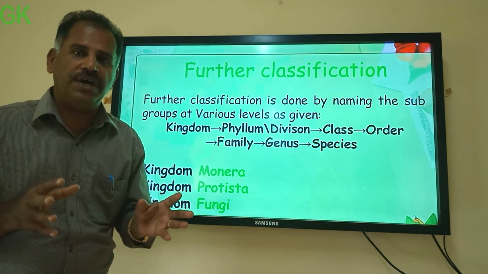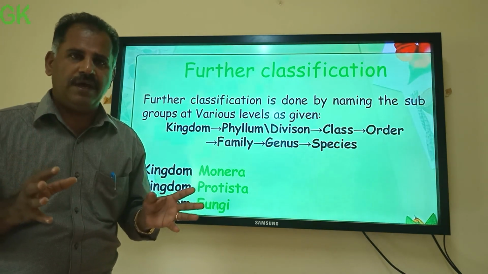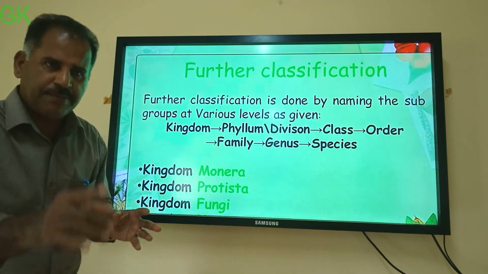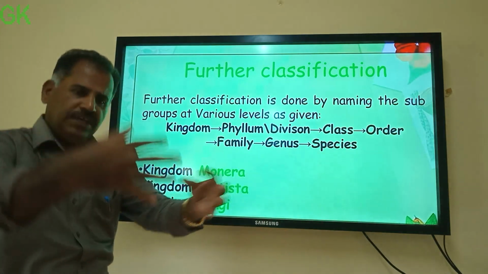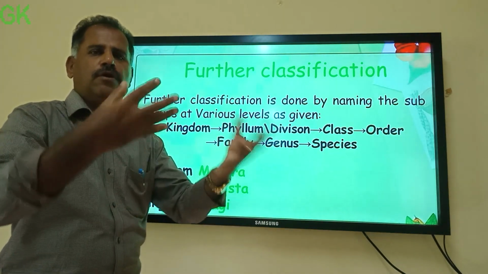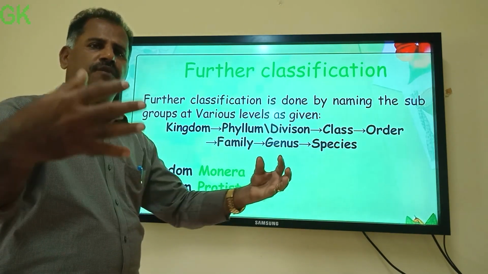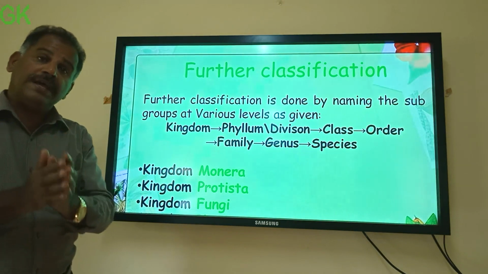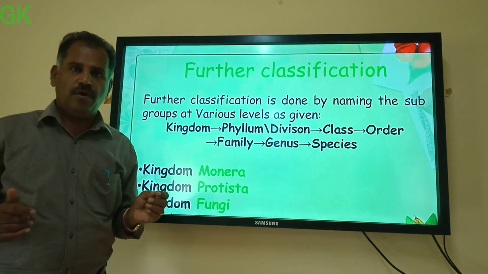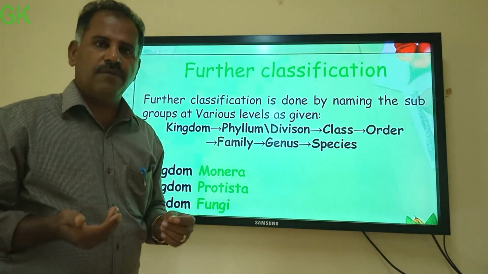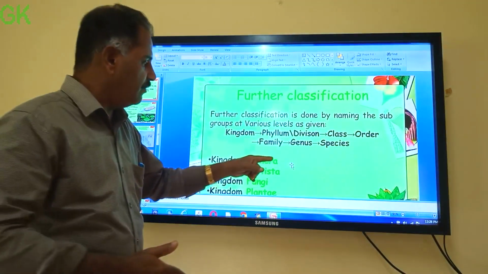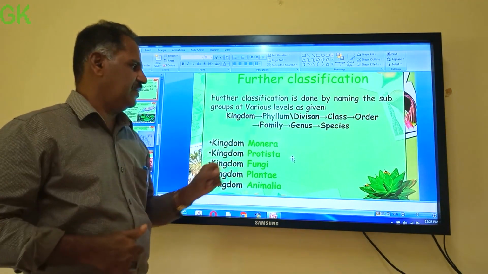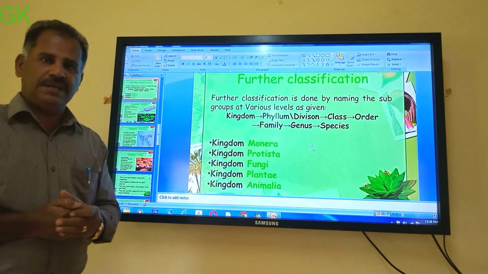In dogs, all of you know dog and cat. Are all the dogs of the same type? No. Dogs have different types. Pomeranian, Bulldog, whatever it is, all these different species together become a genus. Other organisms like wolf and fox are also there. Like that, a group of similar genus becomes what is called a family.